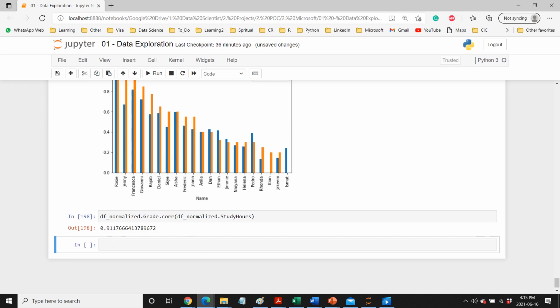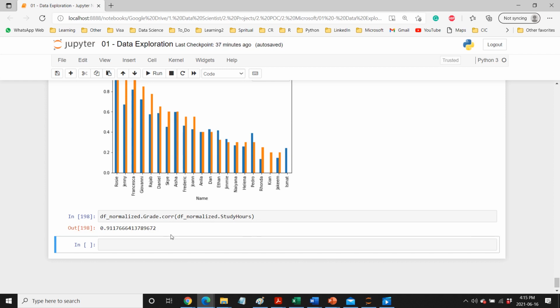So they are positively correlated. More than anything, this is the direction: they are positively related. And generally this value lies between -1 and 1, and that indicates the strength of the relationship, how strong is the bond between the grade and the study hours. So the more the study hours, the more the grade, or if the grade is high, then the study hours are also likely to go high. That's basically what it says.